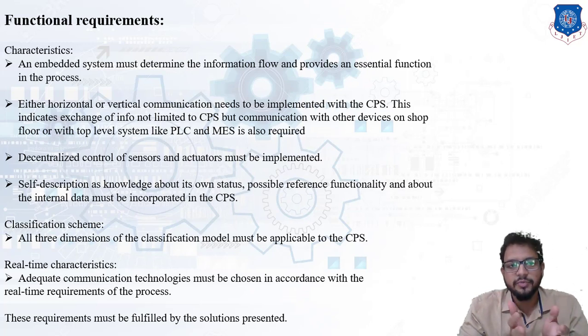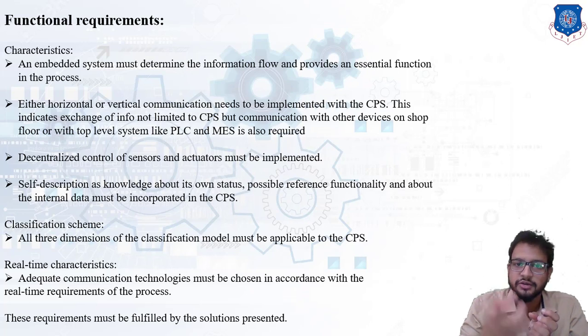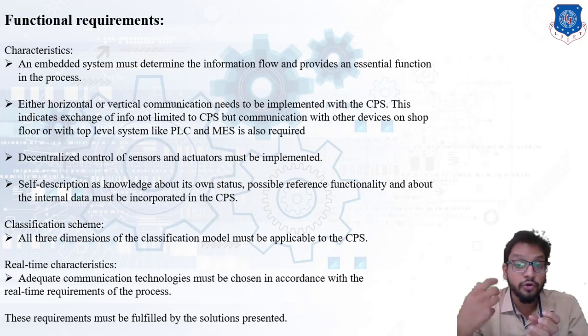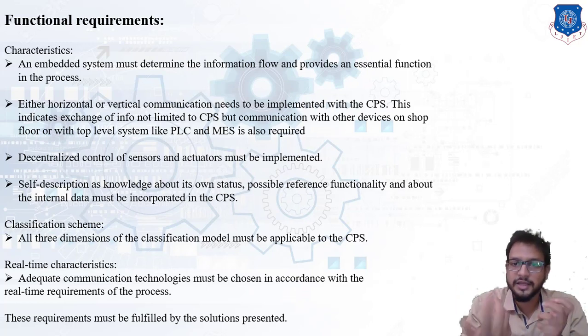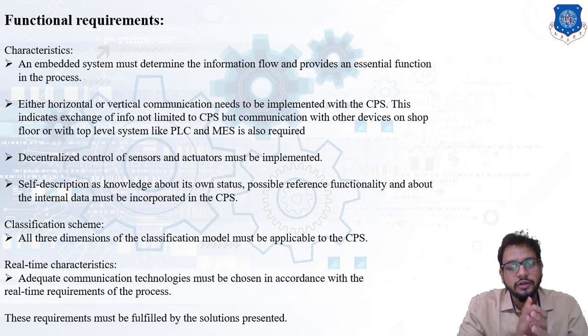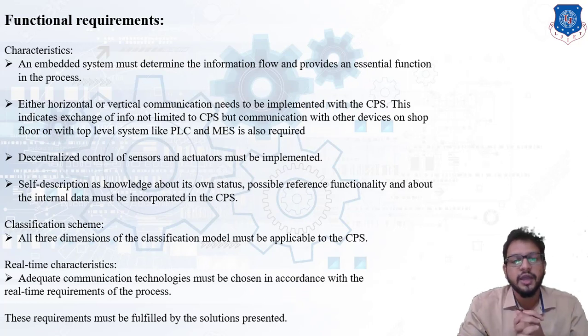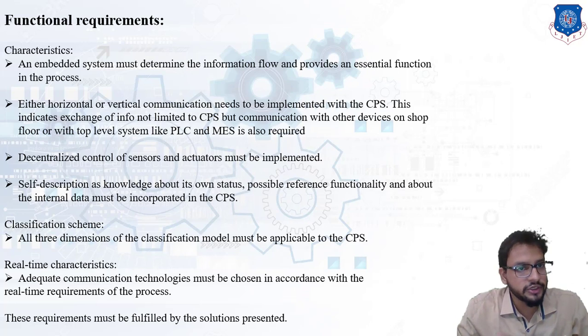We can even take an example of a washing machine. Whatever information or input we give to the machine, let's say a rinse button is pressed, that is information. The embedded system must be able to determine what information has been received from the user, and after determining that information, it has to provide an essential function. For example, the rinse button is pressed, which means a rotary motion of the tub has to be started. So whatever input is given, based on that the embedded system has to perform a particular function. That is the first characteristic.